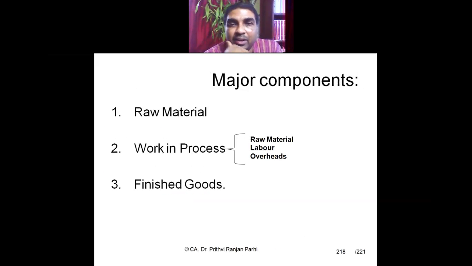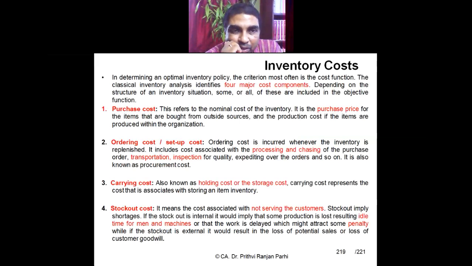Also there are three major components which have to be dealt with when we're talking about inventory management. One is raw material. Next is WIP, that is one more component. WIP consists of raw material, labor, overhead. In earlier sessions, we have discussed this. When we are calculating the value of the WIP, we're using all these things. How raw material is to be valued, labor and overhead has to be added. And also inventory consists of finished goods. That thing we know.